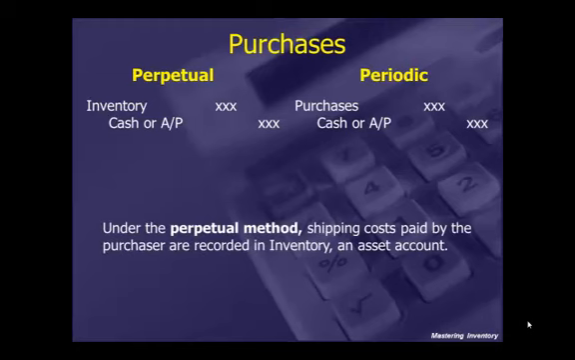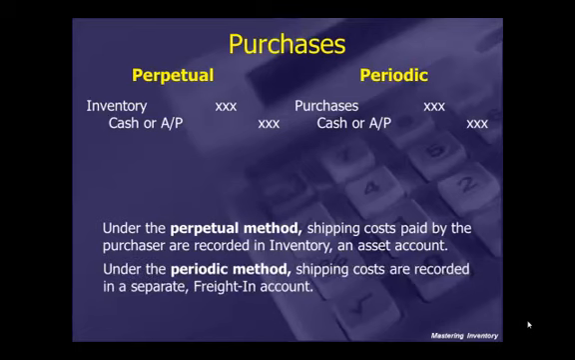Under the perpetual method, the shipping costs paid by the purchaser are also recorded in inventory, which is the asset account. So anytime that we're paying for the shipping, the freight in, we would debit inventory and credit cash or accounts payable. Under the periodic inventory method, the shipping costs are recorded in a separate freight in account, a temporary account that we'll be using, and therefore we would debit freight in and credit cash or accounts payable.